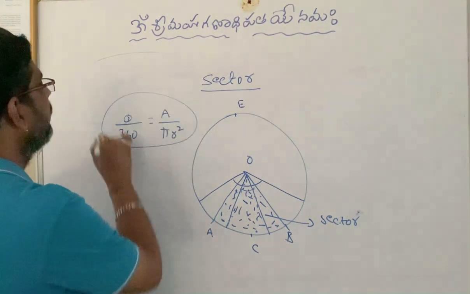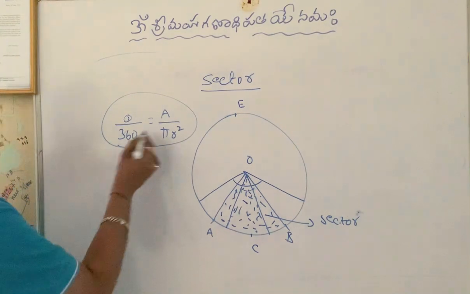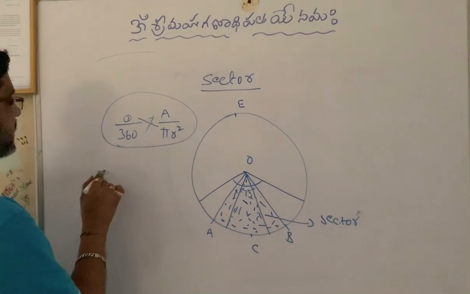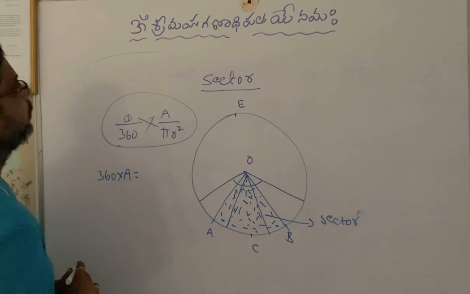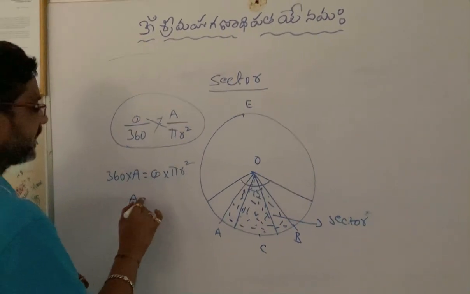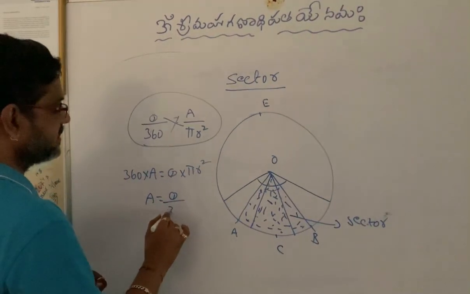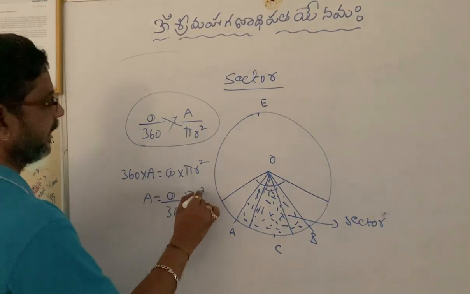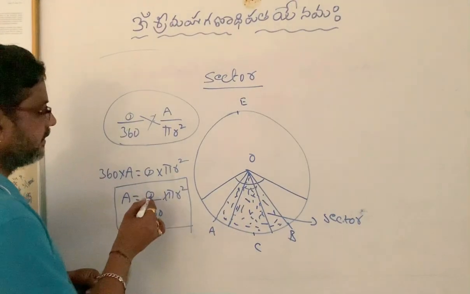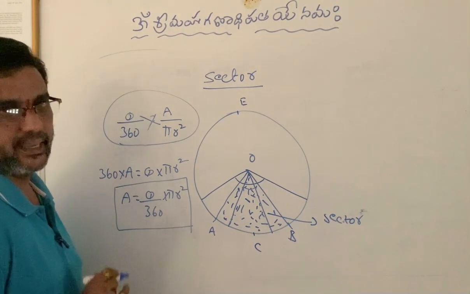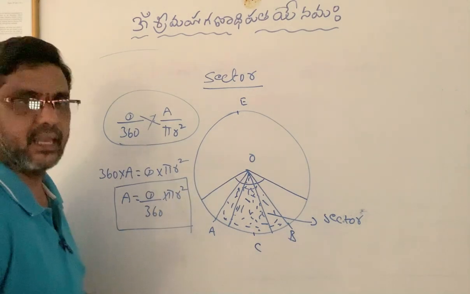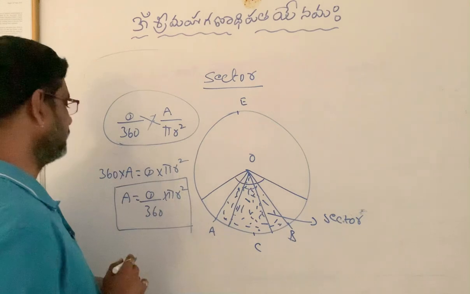These two ratios are also equal. So, here when we do cross multiplication, what we will get? 360 into A equal to theta into pi r square. Then area of sector is equal to theta by 360 into pi r square. This is the formula to find out area of sector, where theta is called sector angle, pi r square is called area of the circle, and 360 is angle made by the circle at the center.